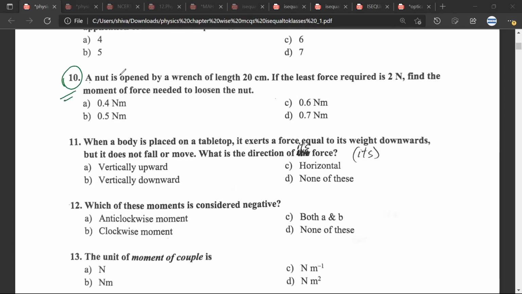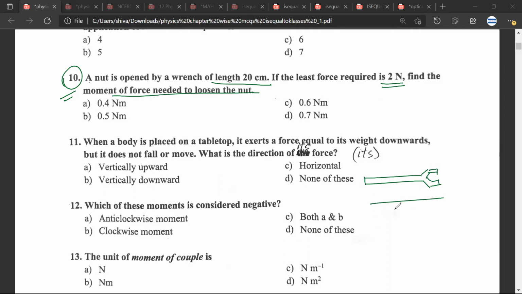Question number 10. A nut is opened by a wrench of length 20 centimeter. Please forces 2 Newton. Find the moment of force needed to loosen the nut. So length is in centimeters. We have to convert that into meter. Shabash.